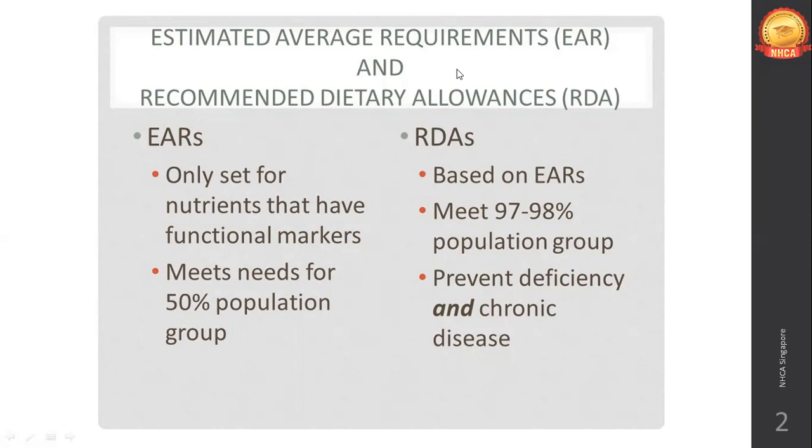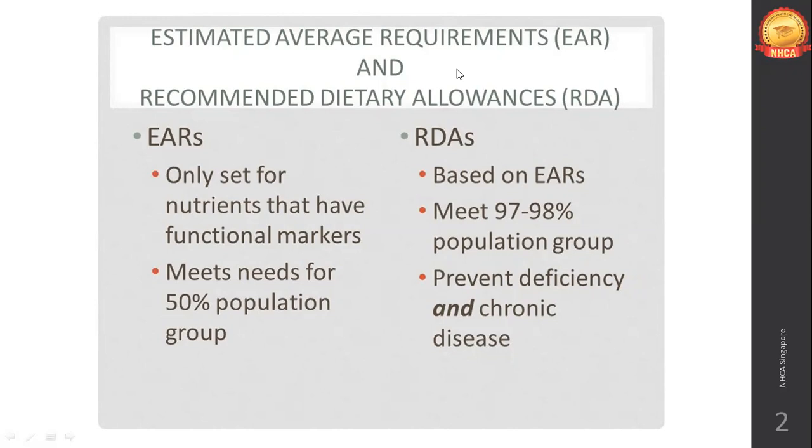So first you find out the average requirement, the estimated average intake of nutrient for your entire geographical region. Only then you can find out RDA. So RDA is based on, first you have to find out how much food your people are having.